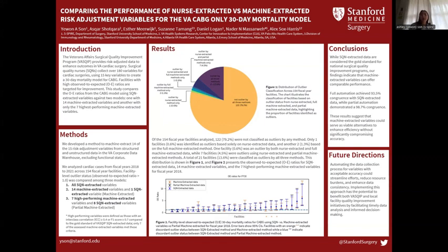Looking ahead, automating the data collection process for the variables meeting acceptable accuracy standards has the potential to streamline efforts, reduce resource burdens, and enhance data consistency. This implementation could benefit both VASQIP and local facility quality improvement initiatives by facilitating timely data analysis and informed decision-making.